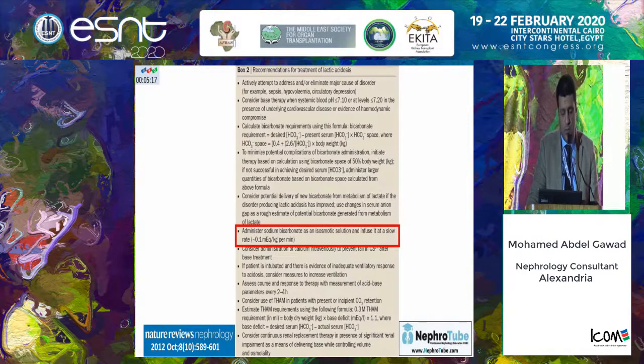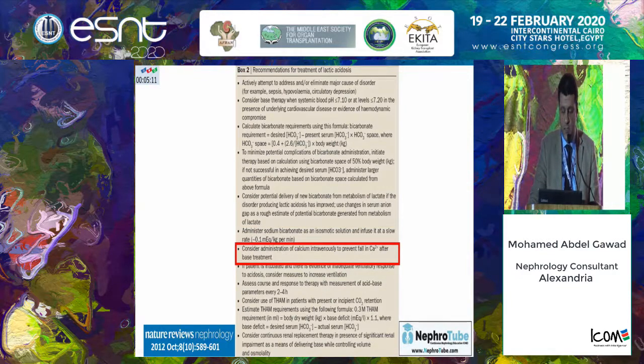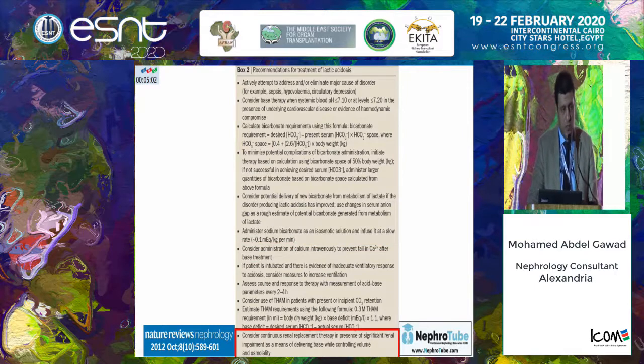It is important to administer sodium bicarbonate at a slow rate. It is also important to monitor the serum calcium and start to give calcium IV if there is possibility of hypocalcemia. And finally, we may consider dialysis if there is no response to the medical management of acidosis.